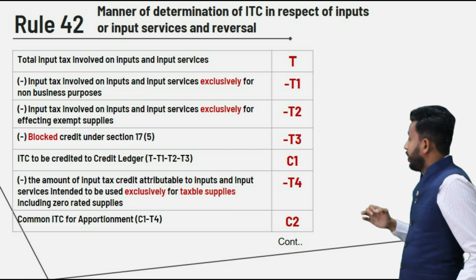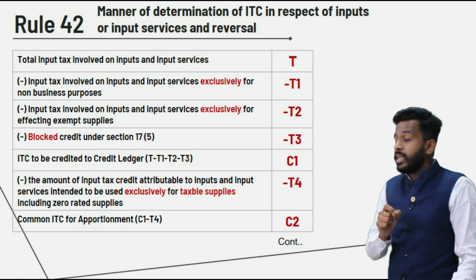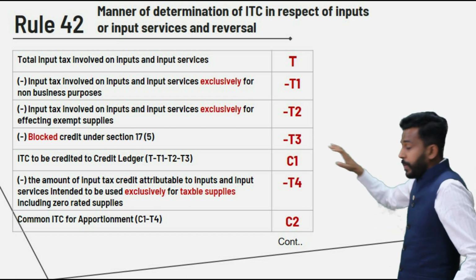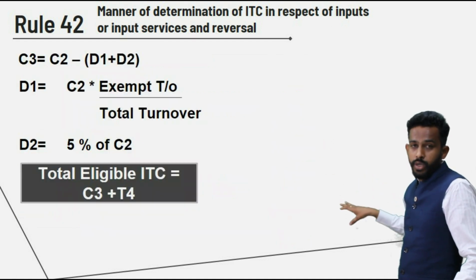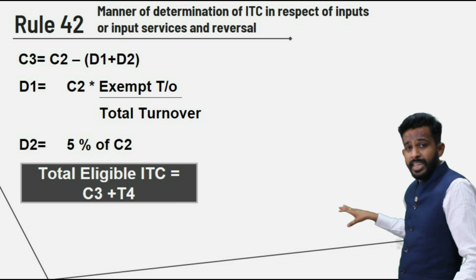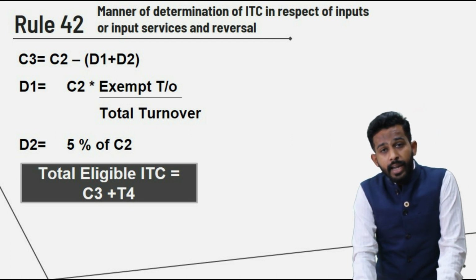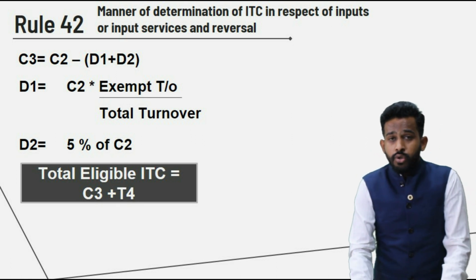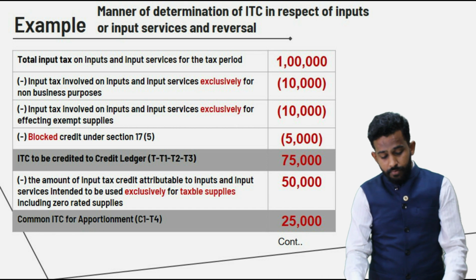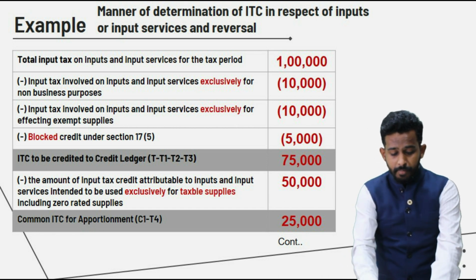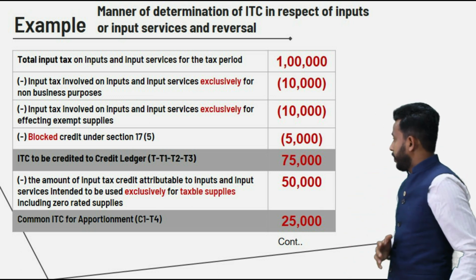T4 was exclusively for the purpose of providing taxable services including zero rated supply. So this particular ITC is also available to us, and along with this C3 is also available to us, right friends? Apart from this, what is the amount that needs to be reversed is sum of D1 and D2, right friends? So let us discuss a small example so that this particular rule will be very easy for you to understand, and will also be on your fingertips, right friends?